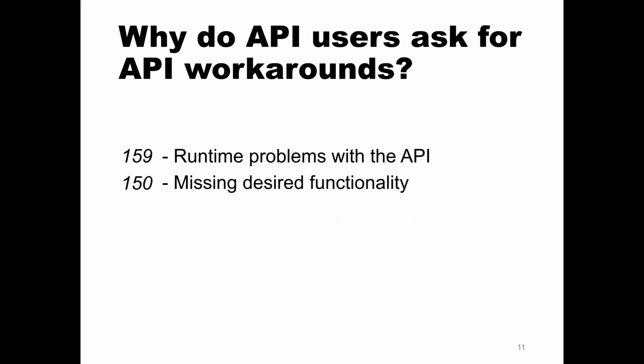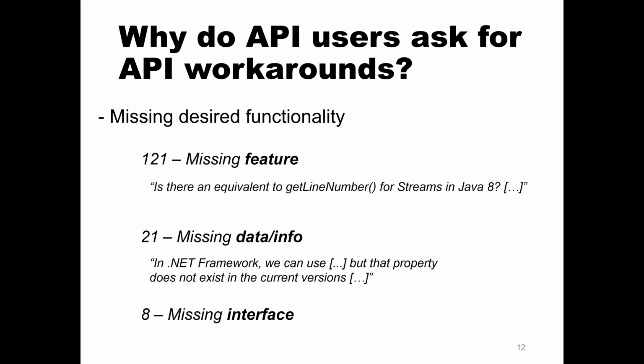The second most popular category is missing desired functionalities. So either there's a missing feature, is there an equivalent to get line number for streams in Java 8, or there's missing data from the API. So in the .NET framework, we can use that property, but that property doesn't exist in the current versions of the .NET Core. Is there a workaround? Can I get this information?